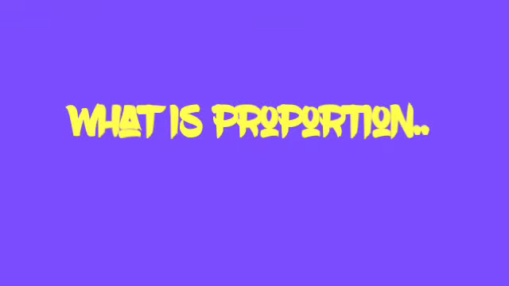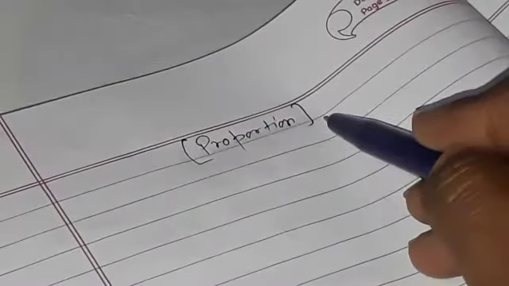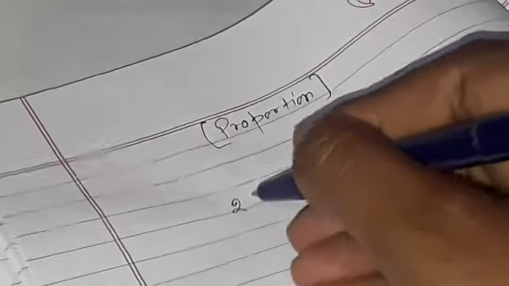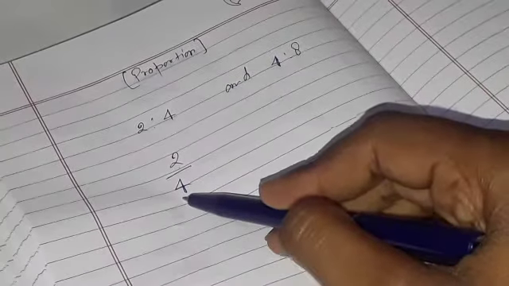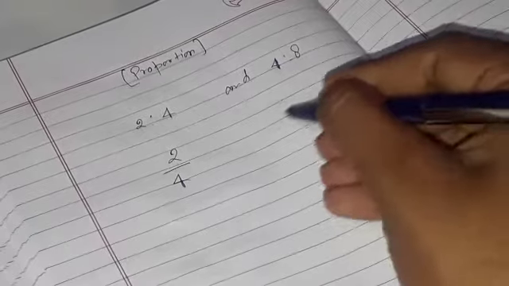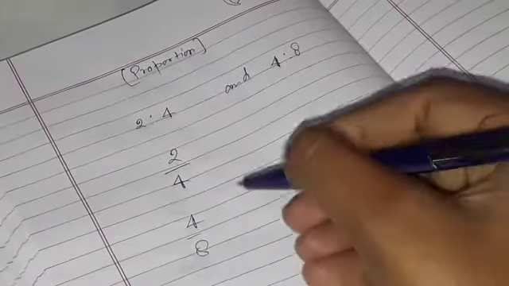Class 1, today's new topic is proportion. So first you have to understand what is proportion. Class, if you have two ratios, 2:4 and 4:8. So 2:4 means class 2/4 and 4:8 means class 4/8.